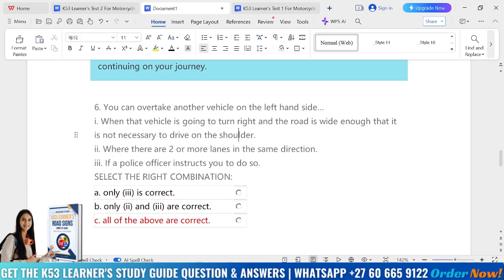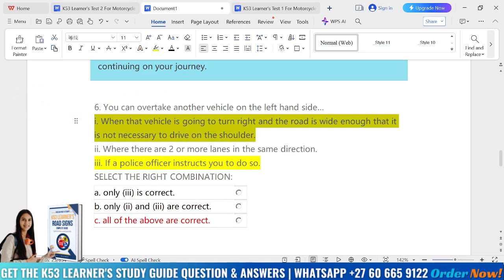Now remember, I just talked about traffic officers, so anything that a traffic officer orders you to do, it is important that you do so. Okay, so it is important that you obey your traffic officer. So this one is correct. So here we're talking about overtaking another vehicle on the left hand side, right? So you can overtake another vehicle on the left hand side when the vehicle is going to turn right and the road is wide enough for you to do so, and it is not necessary to drive on the shoulder. So this one is also correct here.